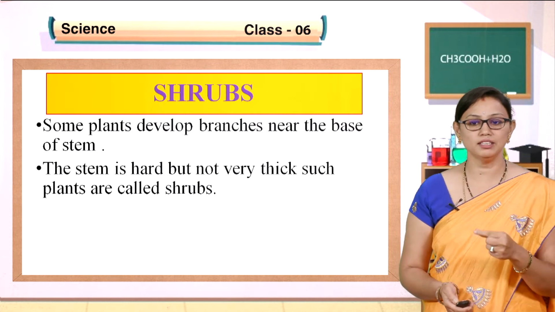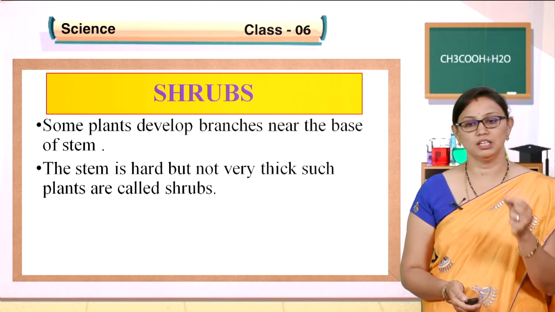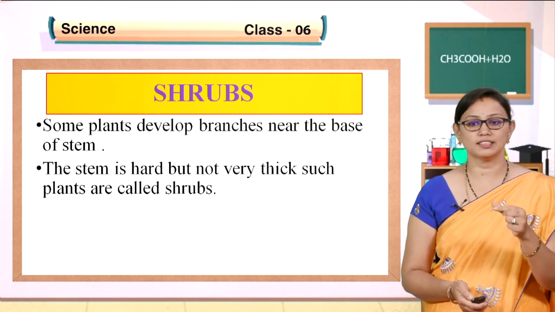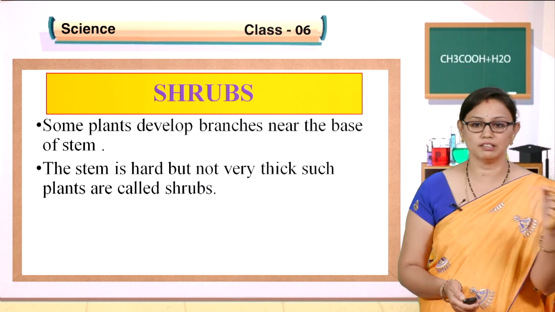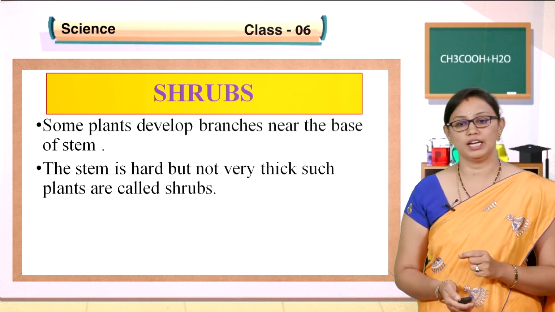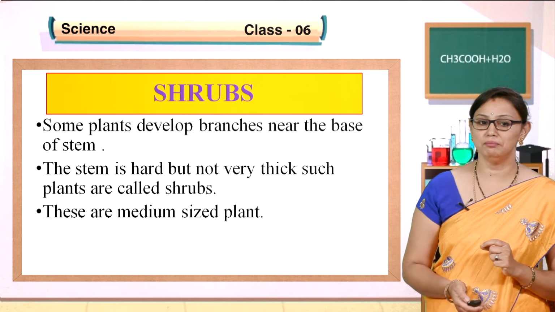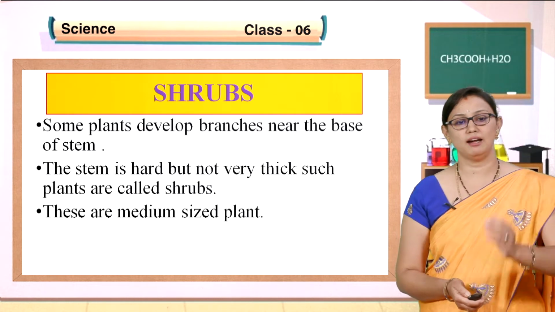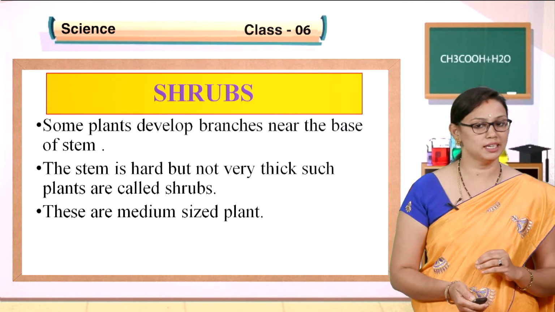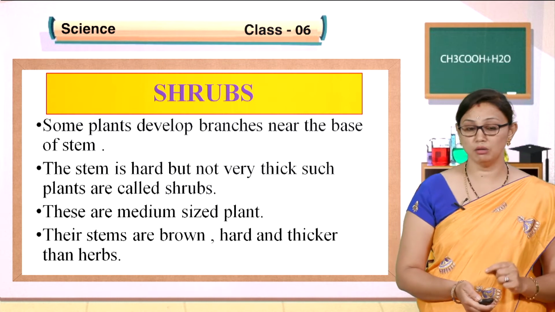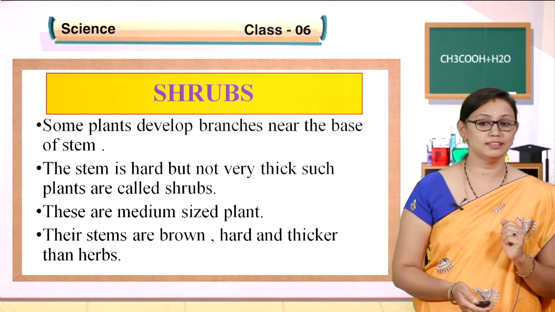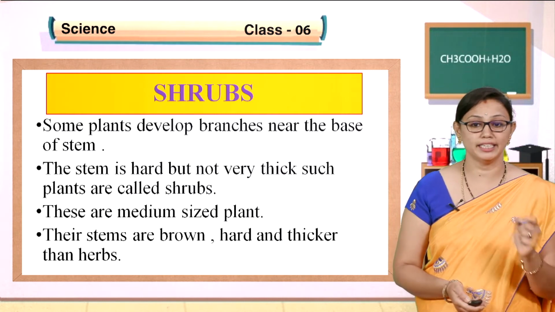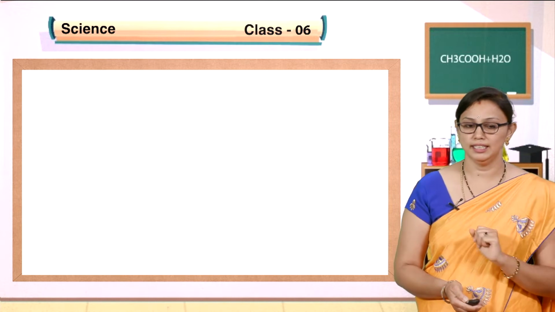When you compare with the herbs, the stem of the shrubs is a little thick and also a little brown in color, and they are called shrubs. These are medium sized plants. Herbs are very small plants, but shrubs are medium sized plants and their stems are brown, hard and thicker than the herbs. Remember, children, when you see the different types of plants, you should identify which is herbs, shrubs and trees.